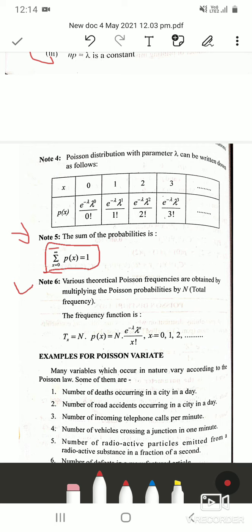So the sixth note is, various theoretical Poisson frequencies are obtained by multiplying Poisson probabilities by n, that is total frequency. So the frequency function is T of x equal to n into p of x, that is n into e raised to minus lambda, lambda raised to x divided by x factorial, and x takes values from 0 to infinity. This frequency function is the same for binomial as well as Poisson distribution. The only difference will be its PMF. If it is for binomial distribution, write the PMF of binomial distribution. If the problem is of Poisson distribution, then write the PMF of Poisson distribution.